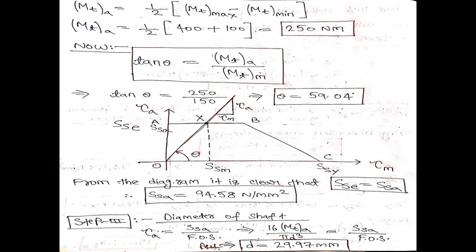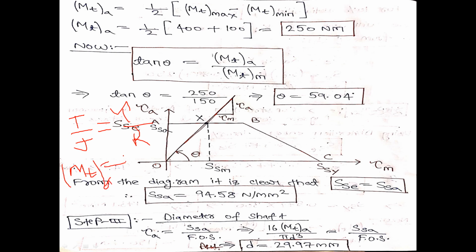For tau A, I will use the torsion equation, that is T by J equal to tau by R equal to G theta by L. Since nothing has been told about G, theta and L, I will exclude that third part. I will only take T by J equal to tau by R. So T will be tau into J by R. From this expression, T is nothing but alternating torque MTA.